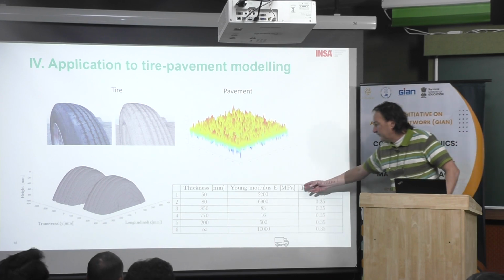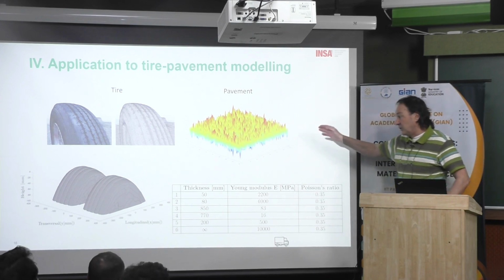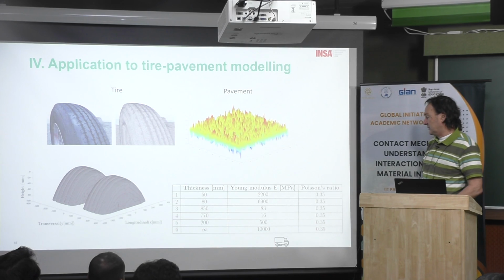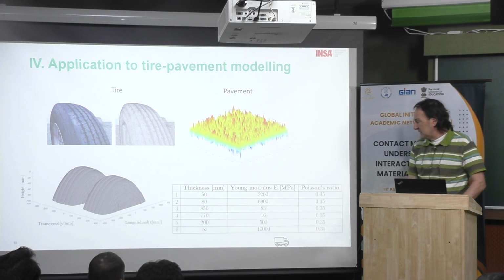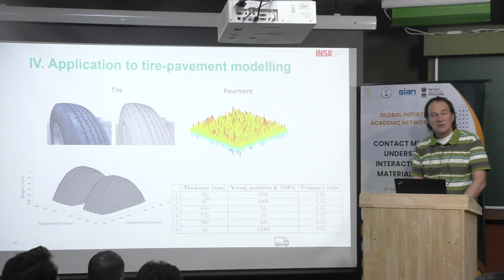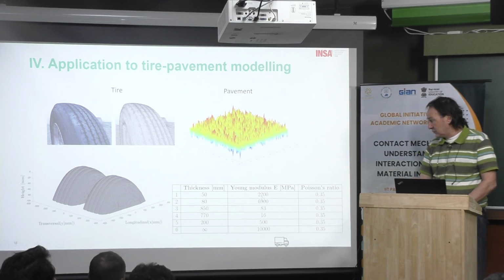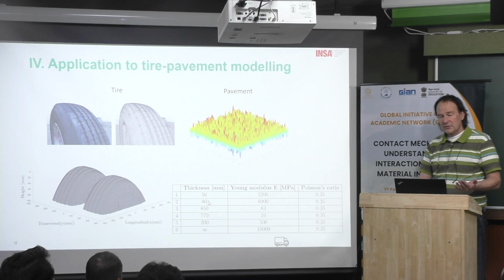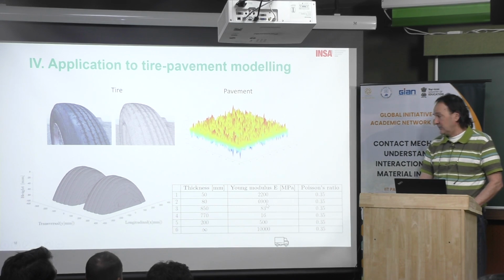Now you have here the different properties for each layer, and this is a multi-layered problem. You can see that the Young modulus for the surface layer, which is 5 centimeters thick, is 2200. The second layer, which is again some asphalt, is stiffer, at least 3 times stiffer than the first layer.